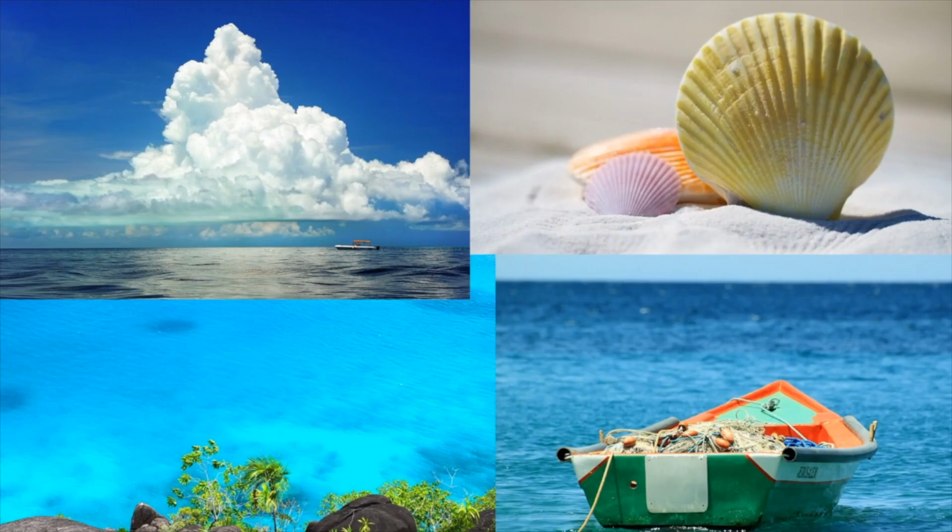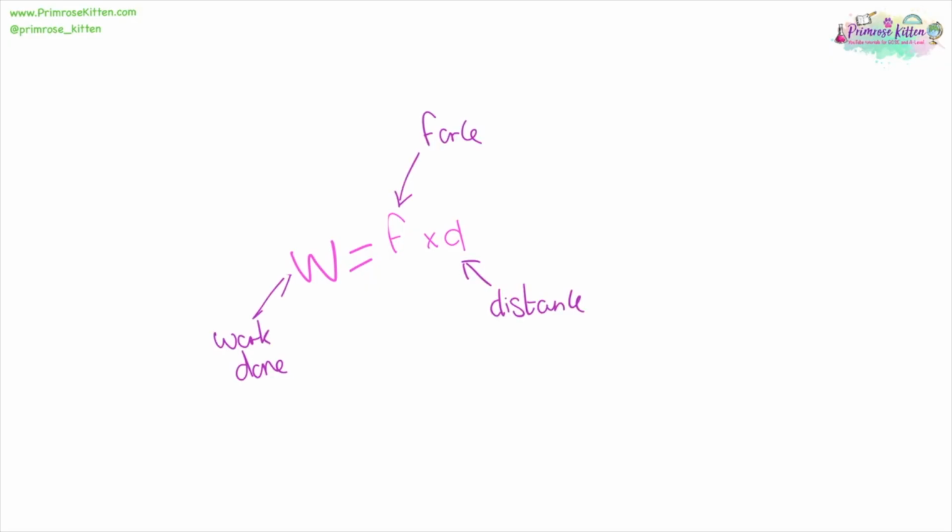Don't want to overload you with too much maths, but there is a bit more coming, so just take a tiny little break. To calculate work done, that is force times distance. Work done is measured in joules, force is measured in newtons, and distance is measured in meters. And from this we can say that 1 joule is equal to 1 newton meter.